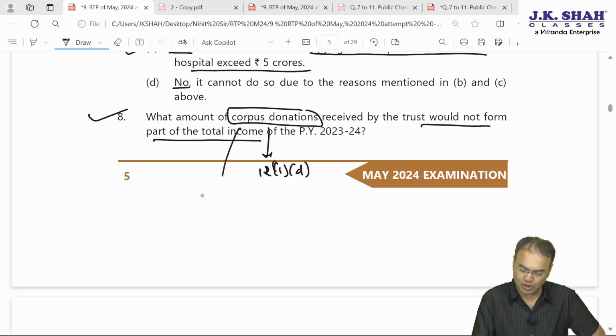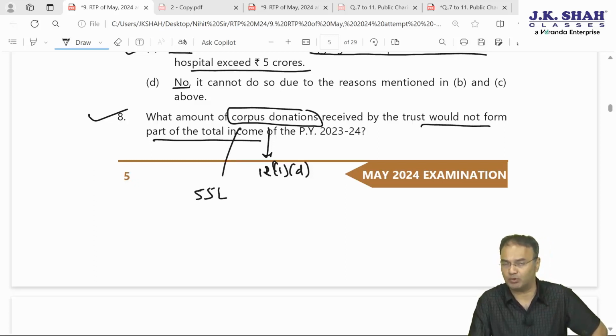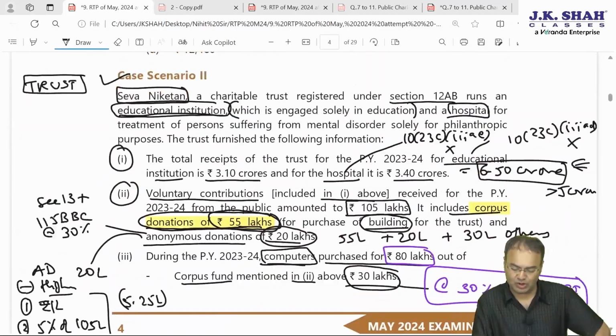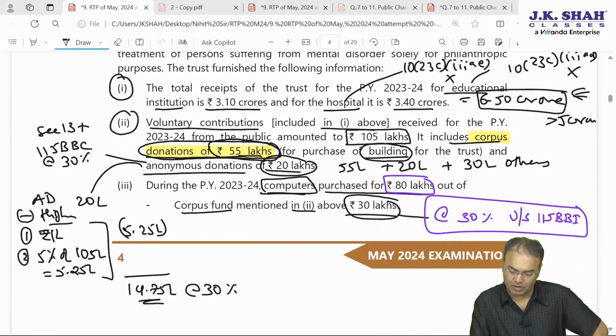So total corpus donation is 55 lakh. Out of 55 lakh, some part was utilized to acquire computers and I remember something was invested in NBFC. Corpus will have to be invested in specified modes of investment by the end of the same year, otherwise it will become taxable. So out of 55 lakhs of corpus donation, which I have highlighted here, 30 lakh is utilized to acquire computers.